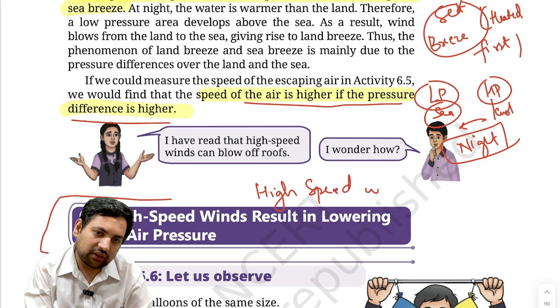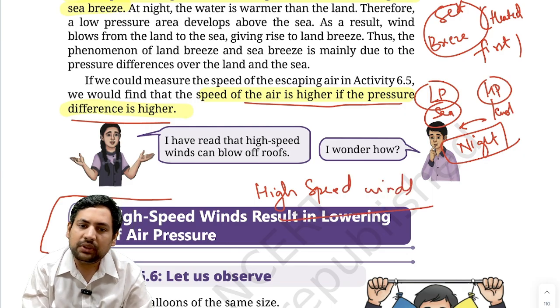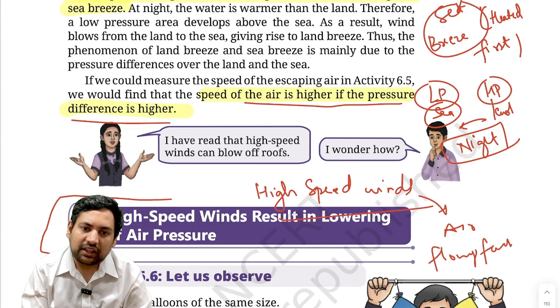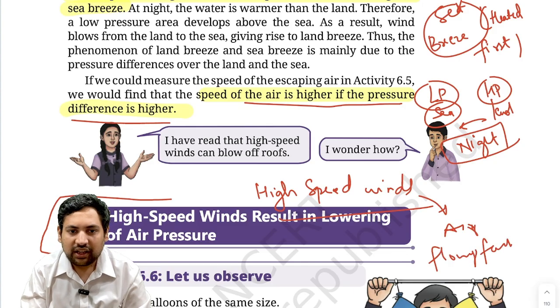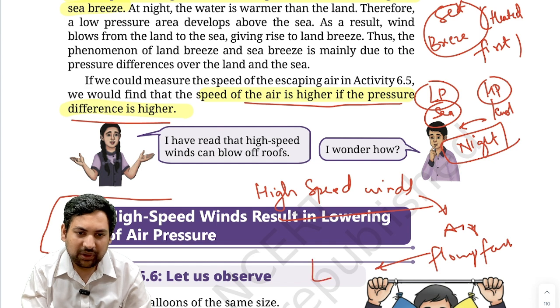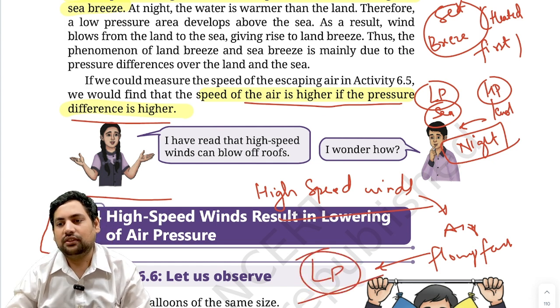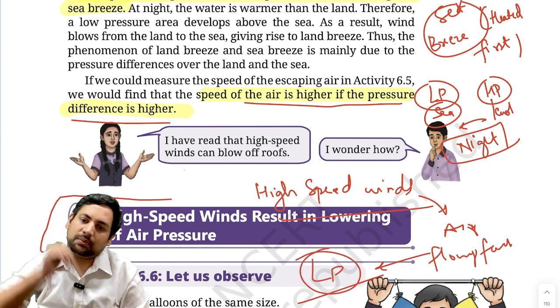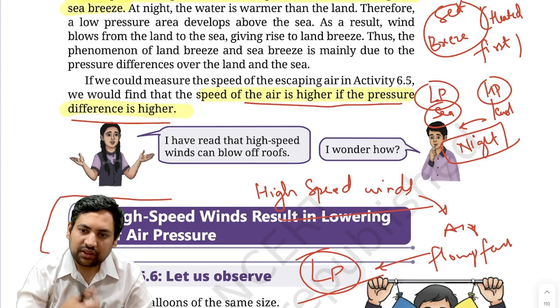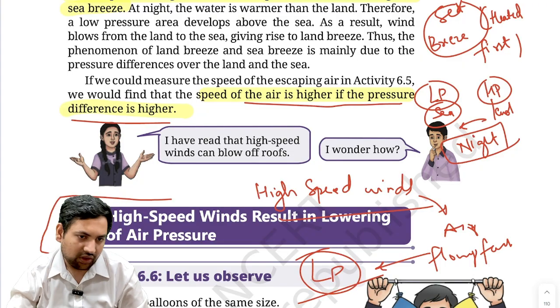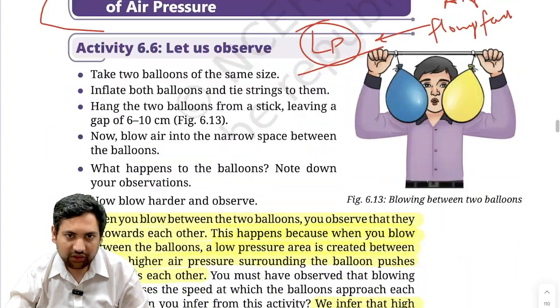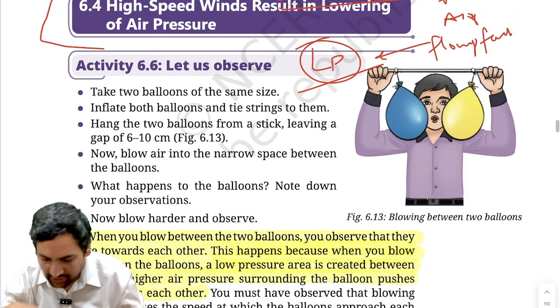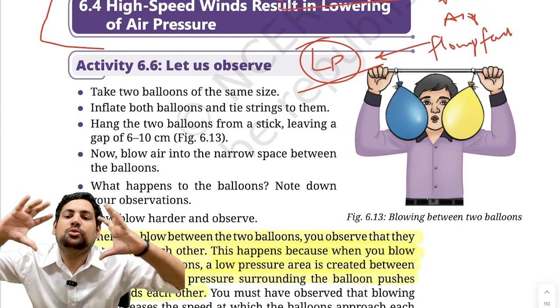See, high speed winds means what? That air is flowing fast. Correct. Now if air is flowing fast suddenly, then at that place what will develop? Low pressure develops. Can you feel this? High speed, and because of that low pressure is developed at that place. Now see this. This will be a good experiment. If I take two balloons, I blow two balloons like this.